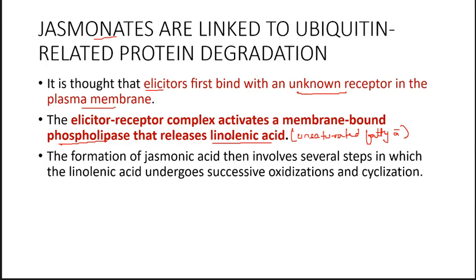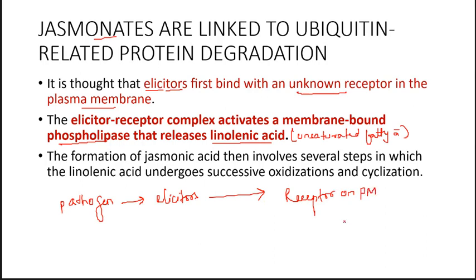So in response to a pathogen releasing elicitors, these elicitors bind to a receptor on the plasma membrane and allow the phospholipase to release alpha linolenic acid from the membrane.